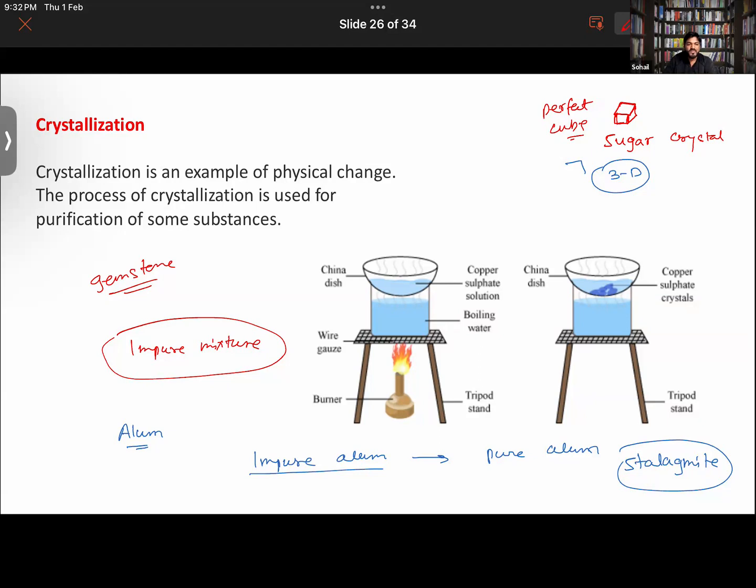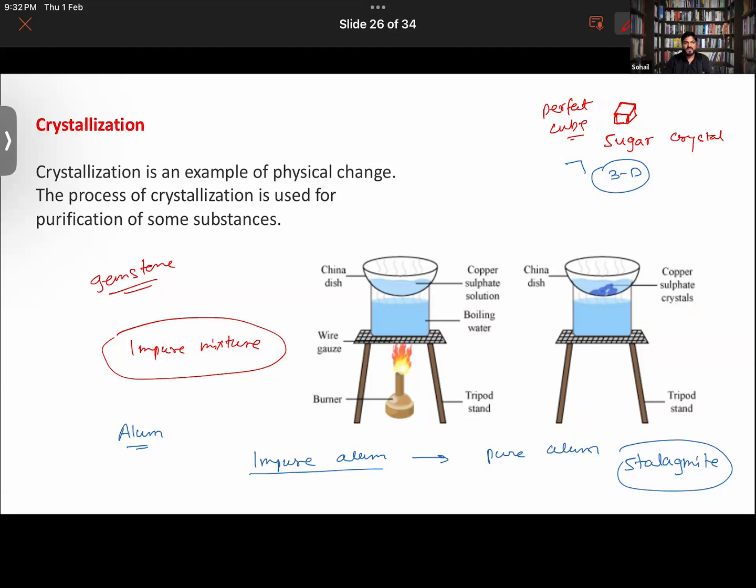Gemstones are basically like diamond, which is a gemstone. Ruby is a gemstone. Sapphire, ruby, diamond, all these are examples of gemstones. They are also in a crystalline state. They are also crystals. Getting it now?